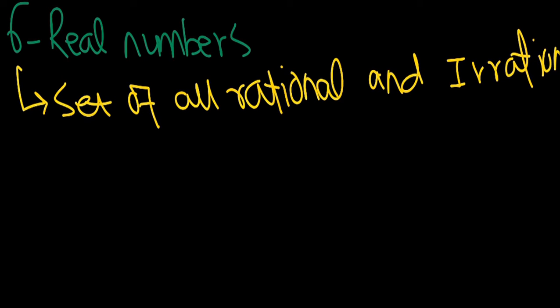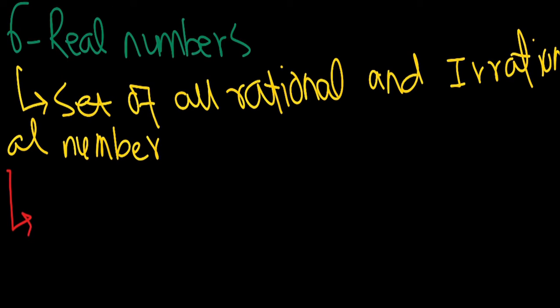Now we will write an example of real numbers. We will write the set of real numbers. As I have told you, real numbers are a set of all other numbers. So we will have a set that includes whole numbers, meaning 0, and we will have 1, 2, 3, which are natural numbers.